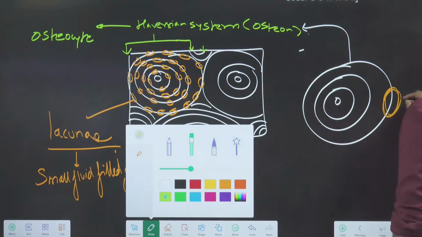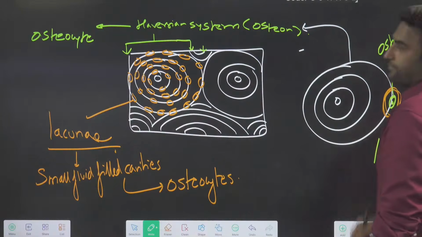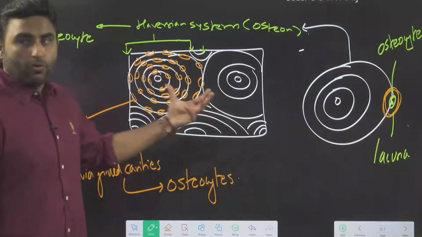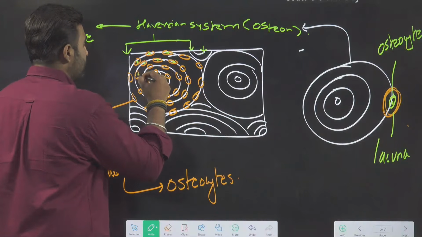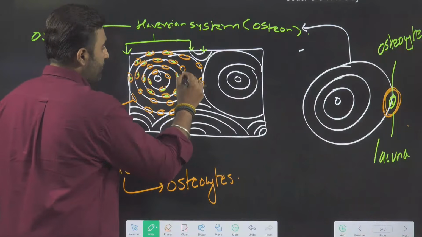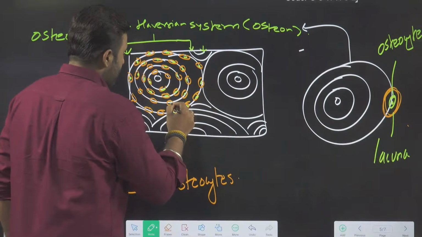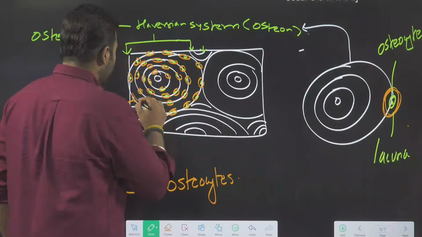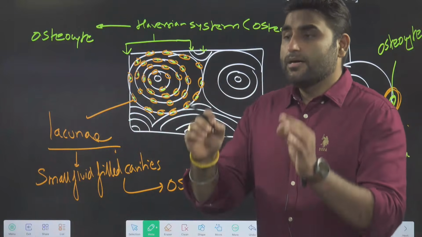Who will be sitting inside? A small cell is sitting inside. So the outer cavity is the lacuna. The cell inside will be called the osteocyte. Are we clear? So look at this here. I will just make the osteocyte. Okay. So I have made the osteocyte. It looks like a structure of atom diagram, but it is not. It is a compact bone diagram. Am I clear? ठीक है?